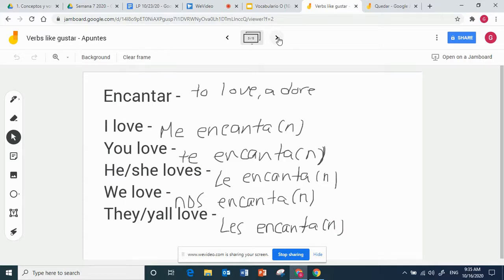I highly recommend writing these notes on your own, just because it doesn't line up quite right. I don't know why, I'm on my iPad and it's not quite working properly. So I'm going to try to fix that.